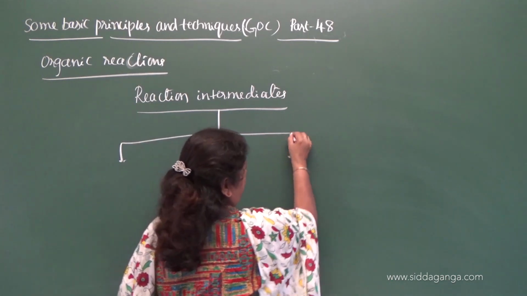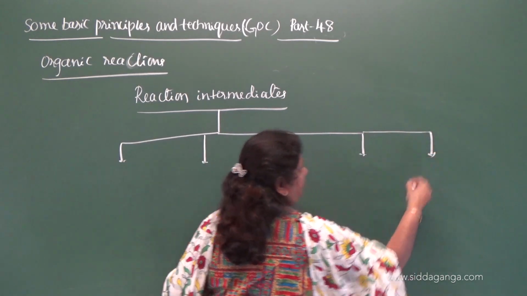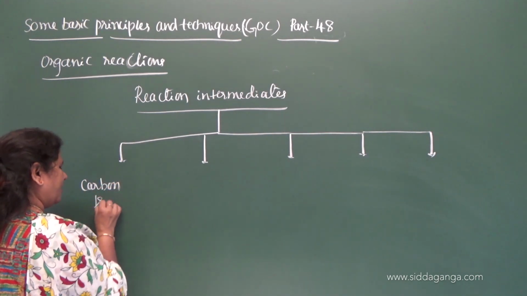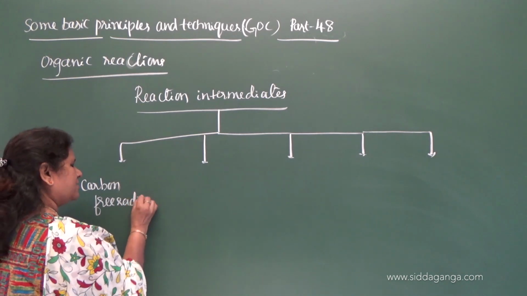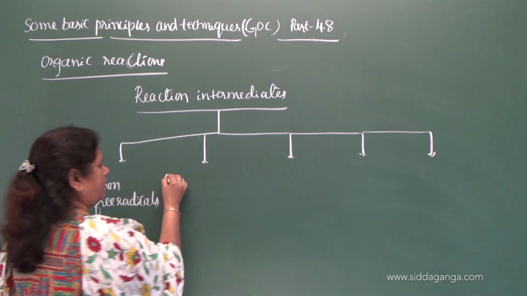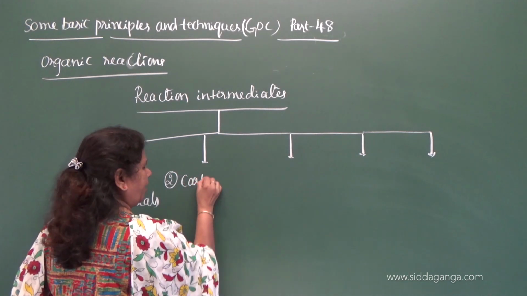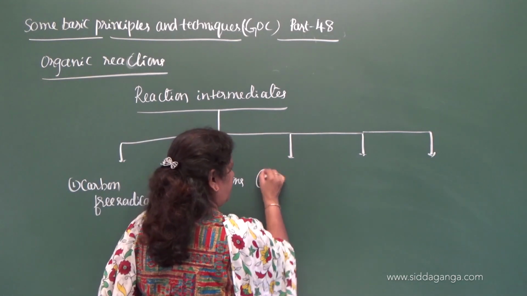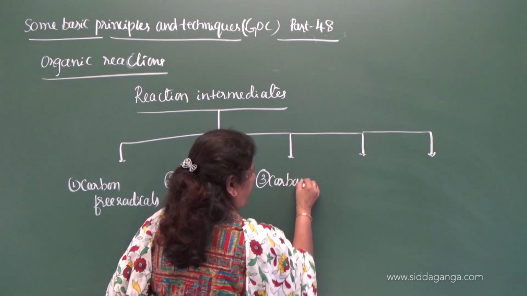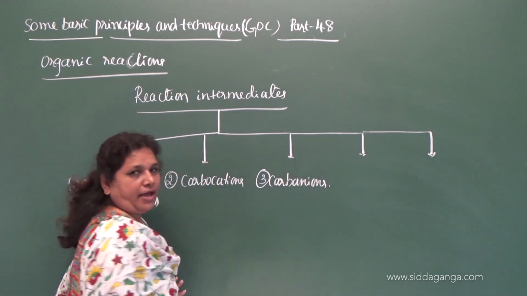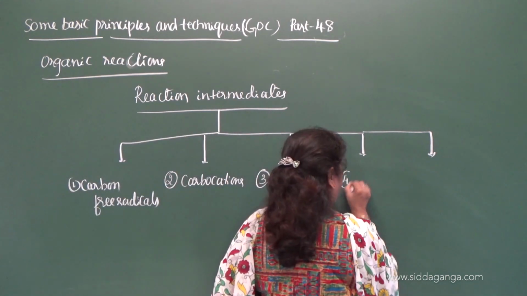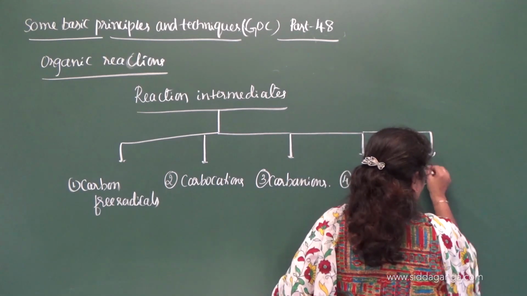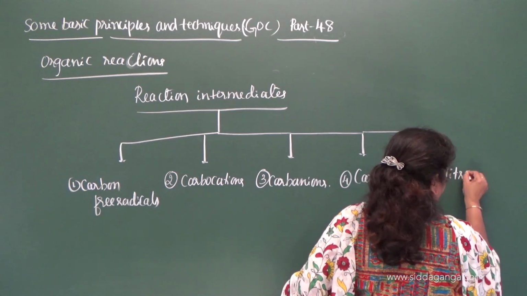What are those? They are carbon free radicals, second carbocations, third carbanions, fourth carbenes, and fifth nitrenes.